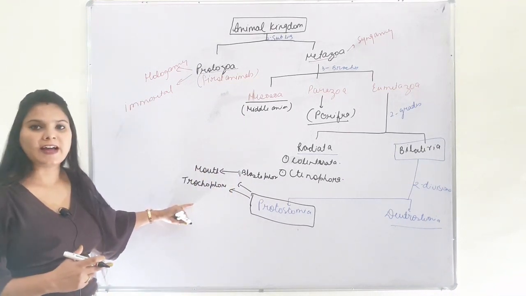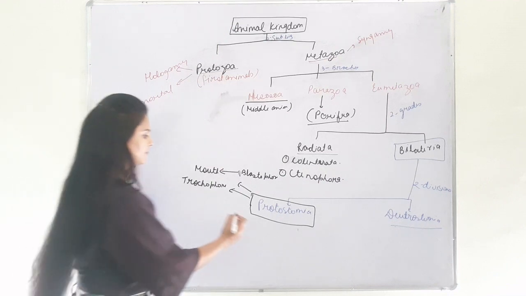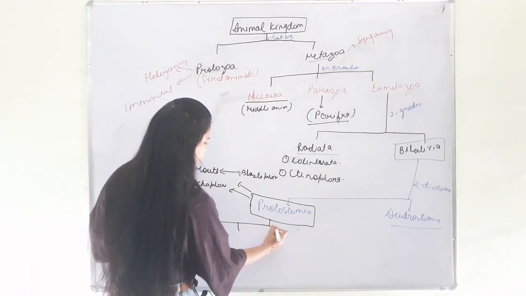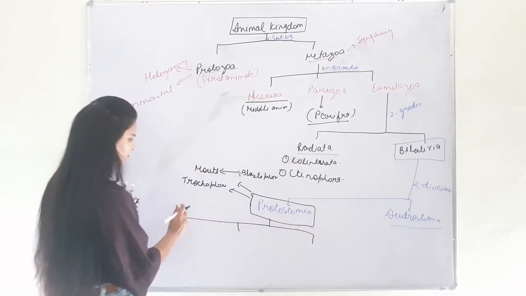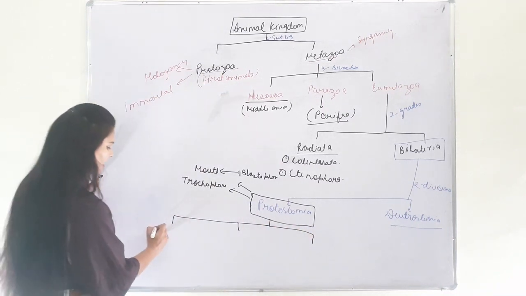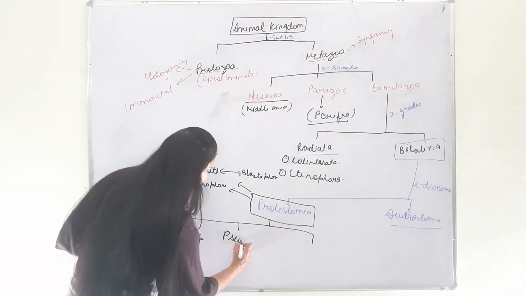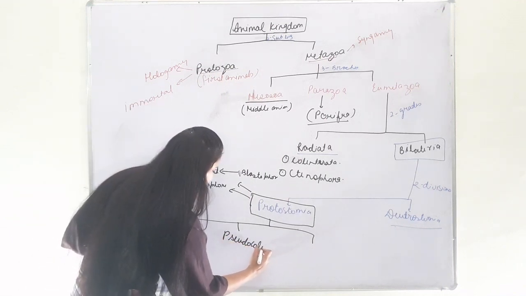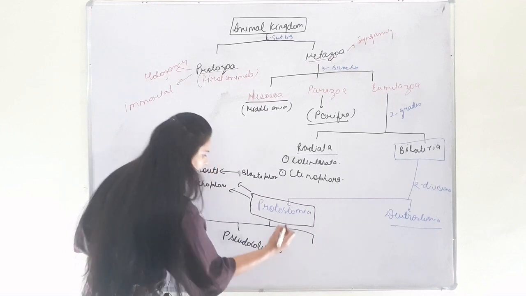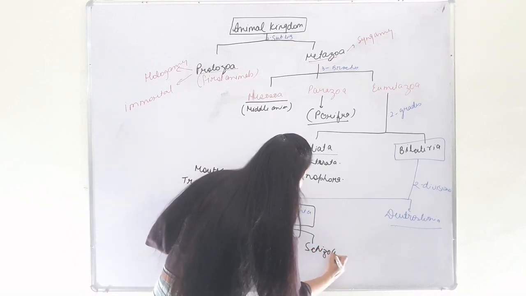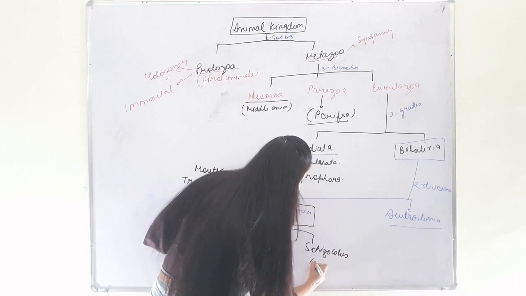Protostomia is divided into three subdivisions, which are Acoelomates, Pseudocoelomates and Schizocoelous Coelomates.